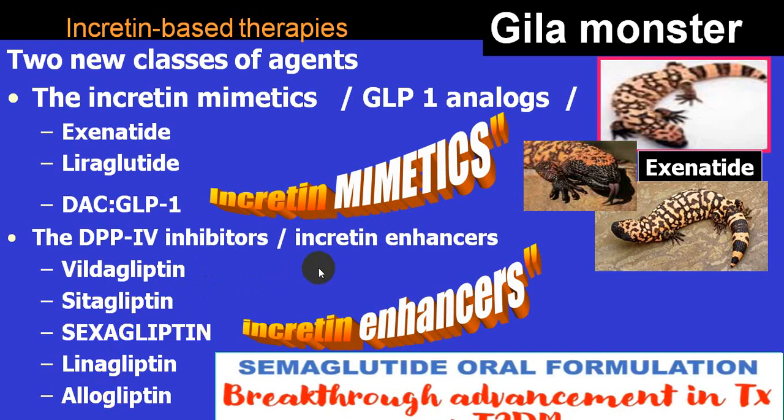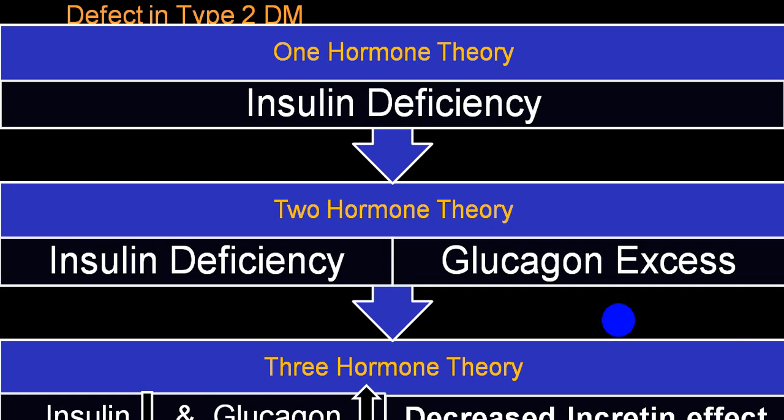These are the oral drugs which are available. The incretin mimetics are injectable forms, and one of the oral drugs among them is semaglutide. So semaglutide is an oral formulation. It is a breakthrough advancement in the treatment of type 2 diabetes mellitus. It is still not marketed in India.